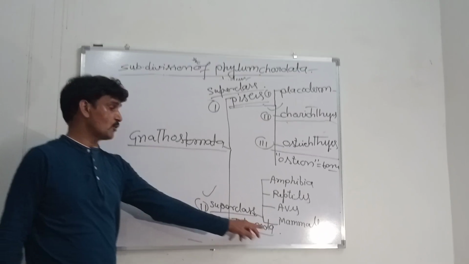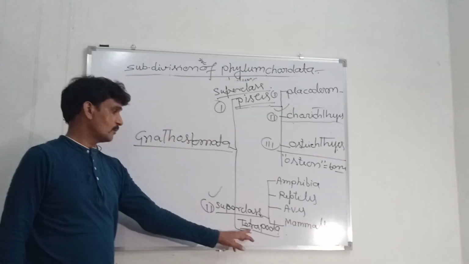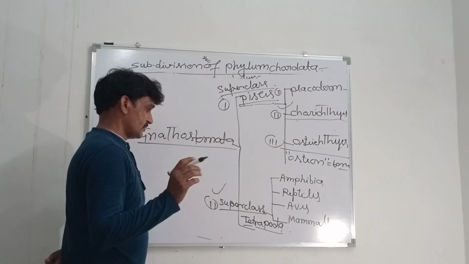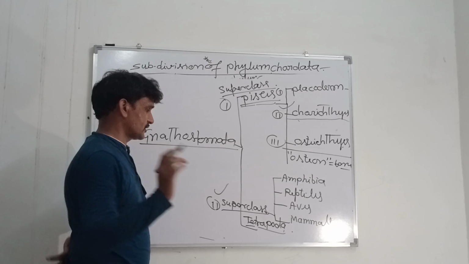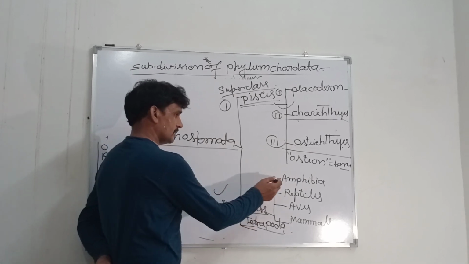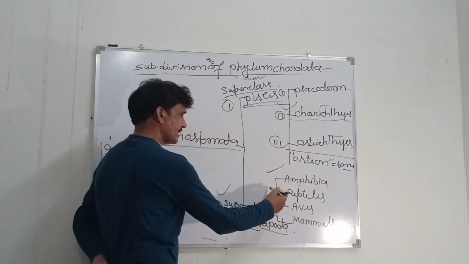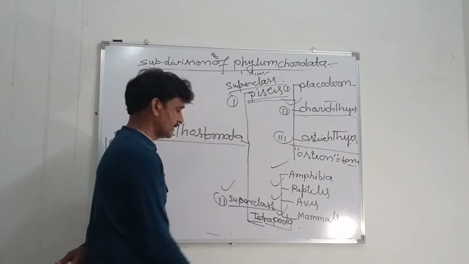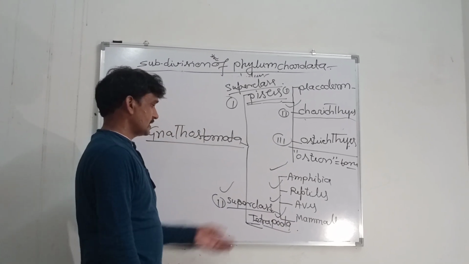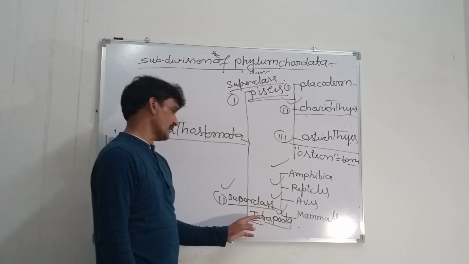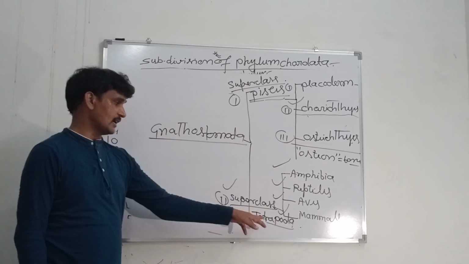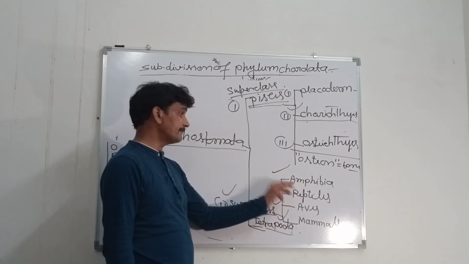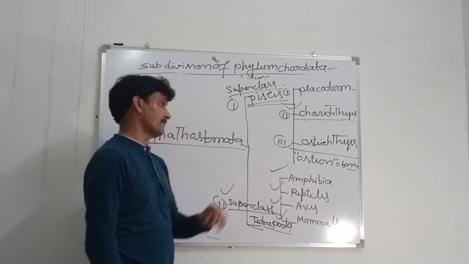The second superclass, Tetrapoda: tetra means four, poda means feet, that is, four legs, and these are truly land animals. That includes amphibia, reptiles, aves, and mammals. So these are four classes included under the second superclass Tetrapoda.